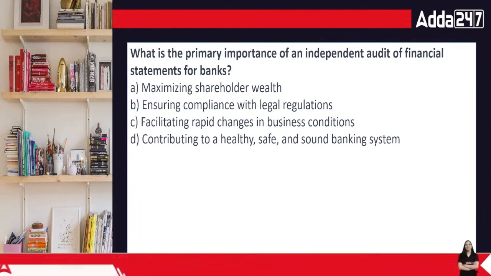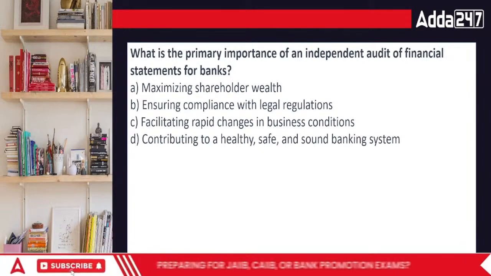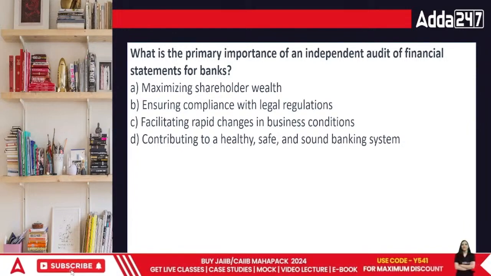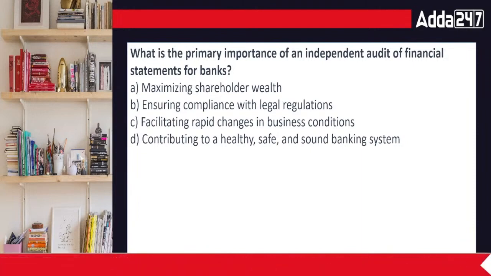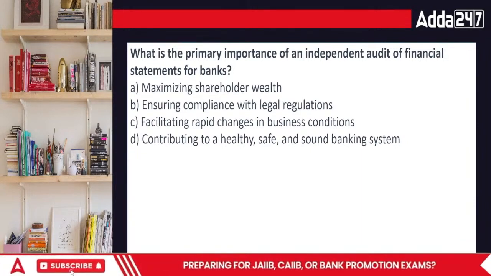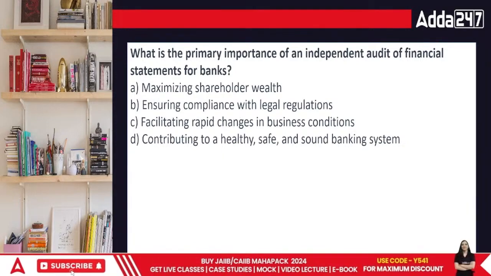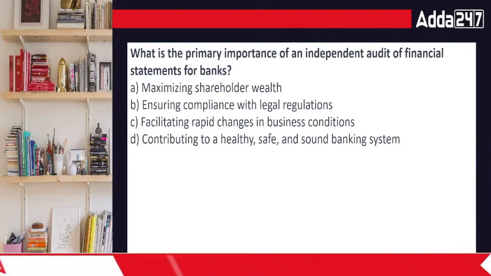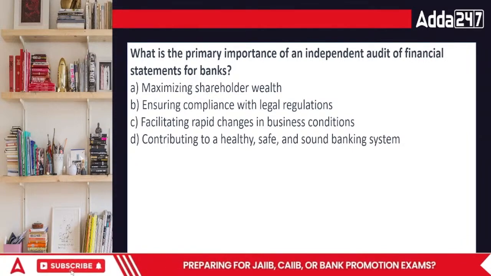Okay, so what is the primary importance? Maximizing of shareholders' wealth, ensuring the company's compliance with legal regulations, facilitating rapid changes in business conditions, or contributing to a healthy, safe, and sound banking system.